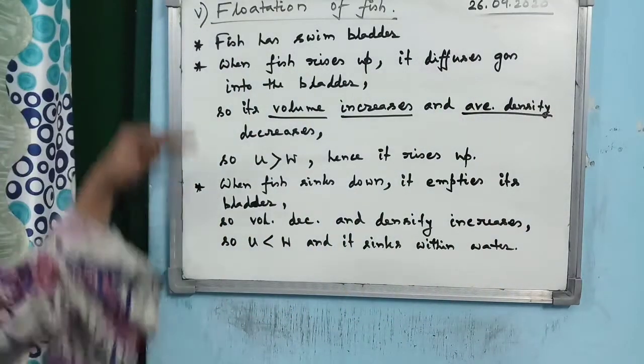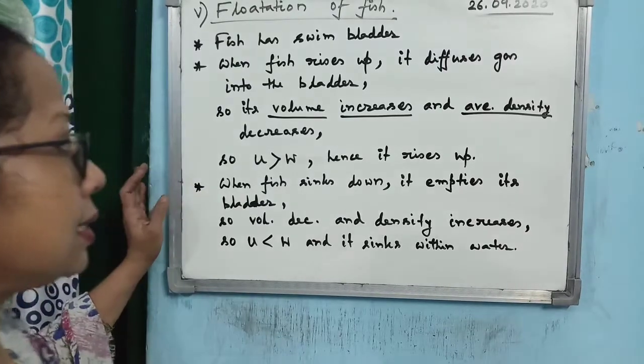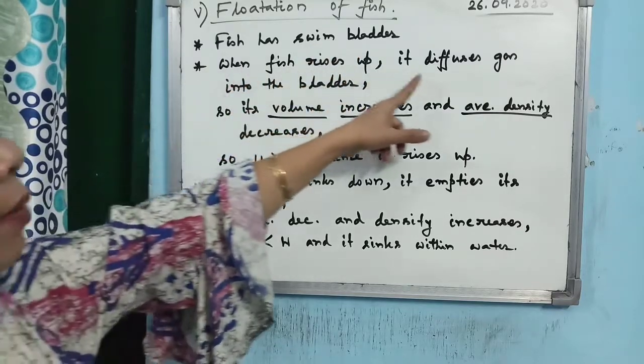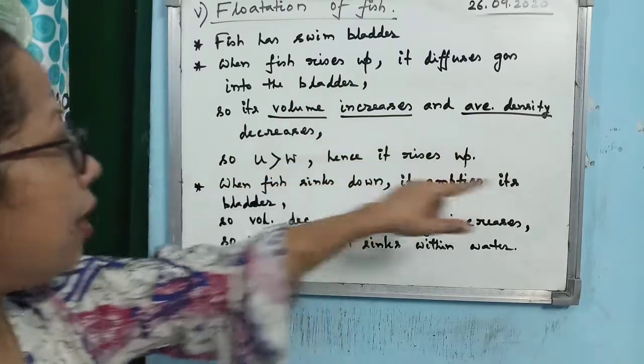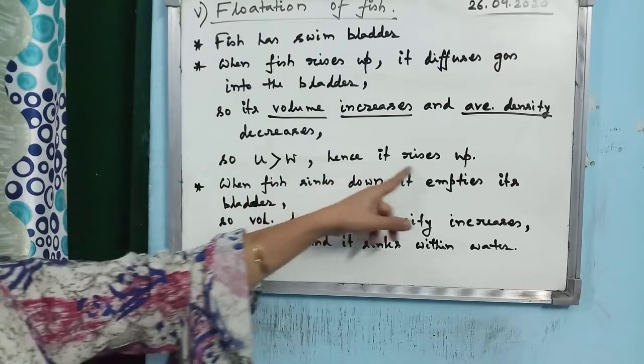So these are the points you have to write in the exam. You don't have to write elaborately as I said verbally. The fish has a swim bladder. When the fish rises up, it diffuses gas into the bladder, so its volume increases and average density decreases. So U is greater than W, and hence it rises up.